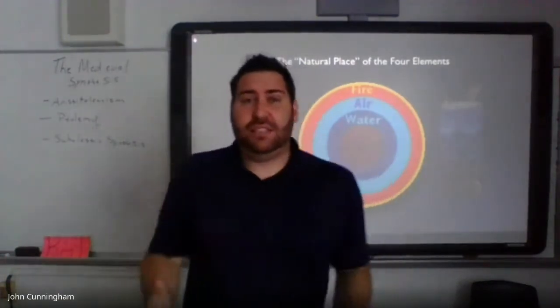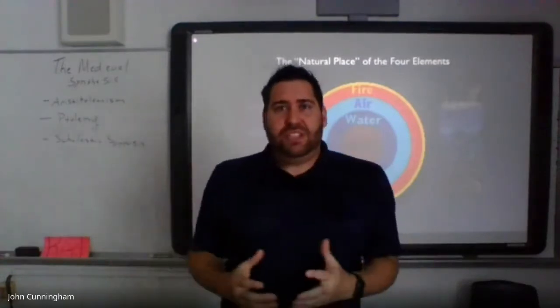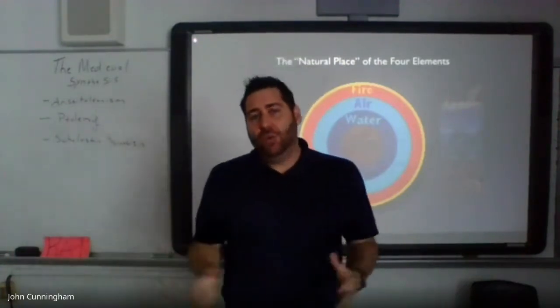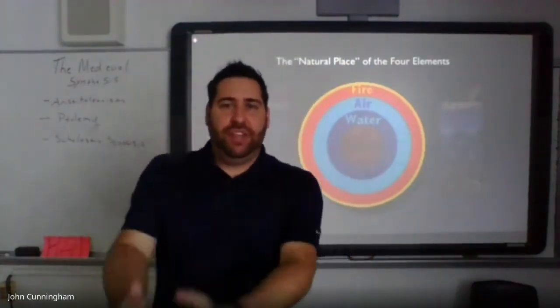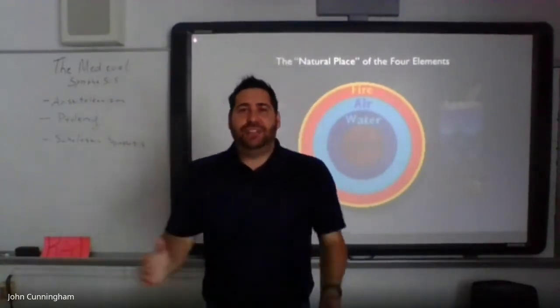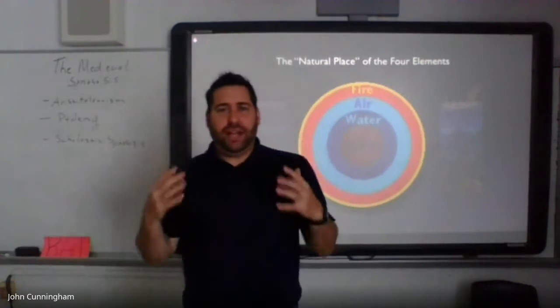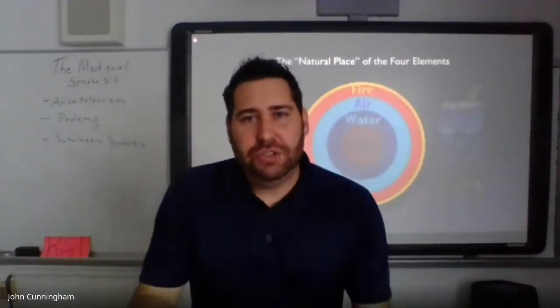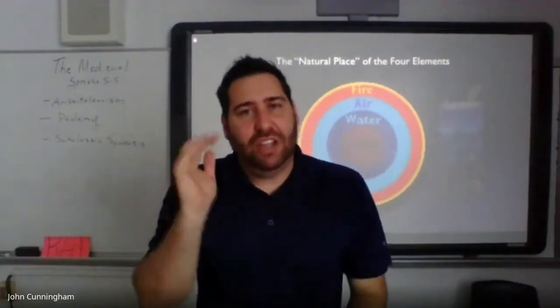And that doesn't make a lot of sense for Aristotle. And it doesn't make a lot of sense in regards to essentially this theory, if you will, this paradigm, this explanation, this philosophy that he has created when it comes to the four elements, their motion, and why things move the way they do. And so Aristotle has to recognize this, and he says, okay, so it's moving towards the center, and therefore the logical conclusion, and remember, Aristotle is a master of logic, the logical conclusion is that the Earth must be in the center of the universe, and it must be immobile.